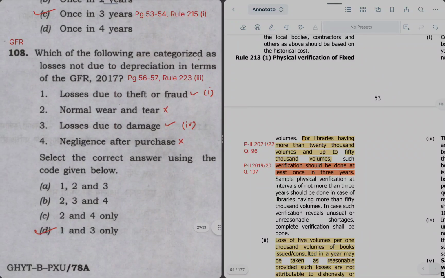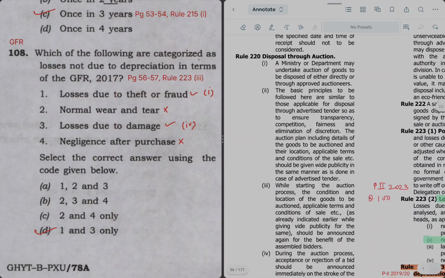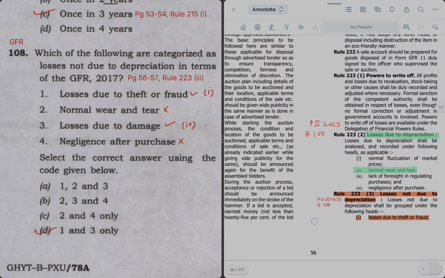Which of the following are categorized as losses not due to depreciation in terms of GFR? So there are two types of losses, due to depreciation and normal wear and tear losses. So at page 56 57 we are getting the right answer.